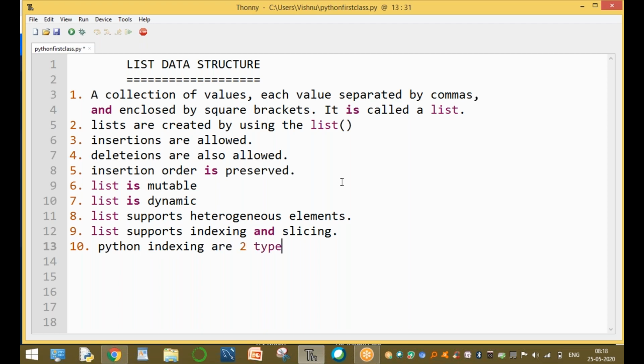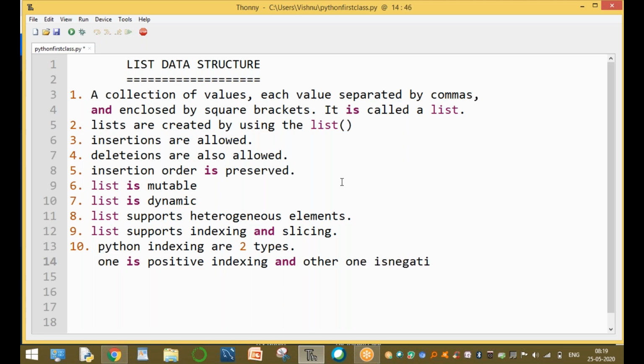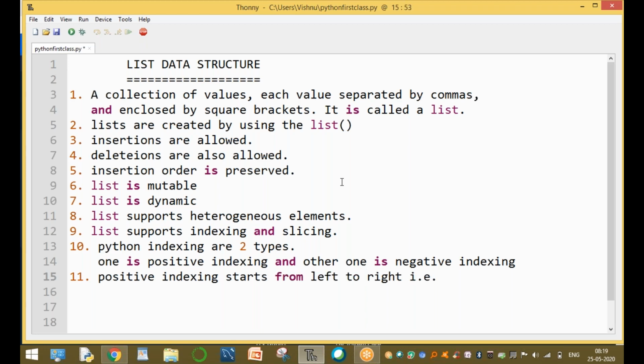Next, in Python indexing is of two types. One is positive indexing and the other one is negative indexing. So what is positive indexing? Positive indexing starts from left to right. That is 0, 1, 2, 3, and so on.